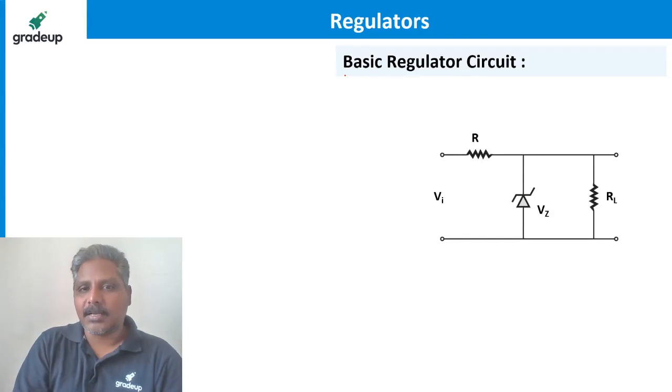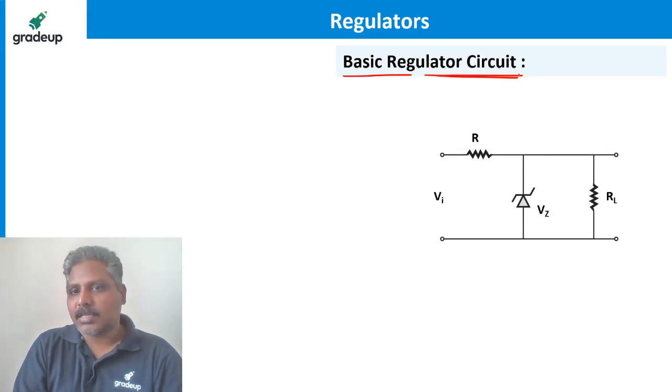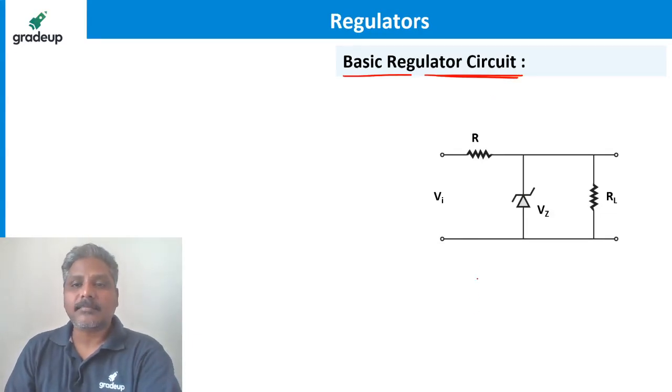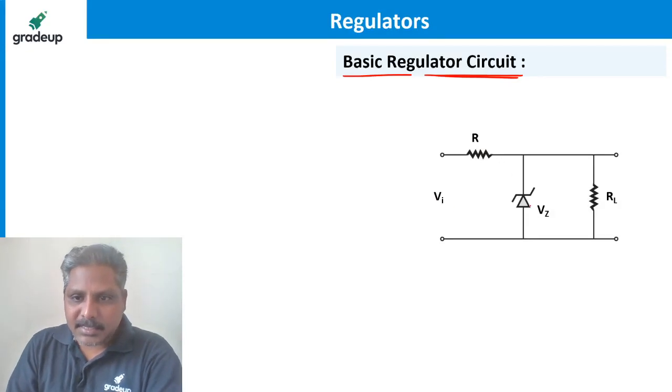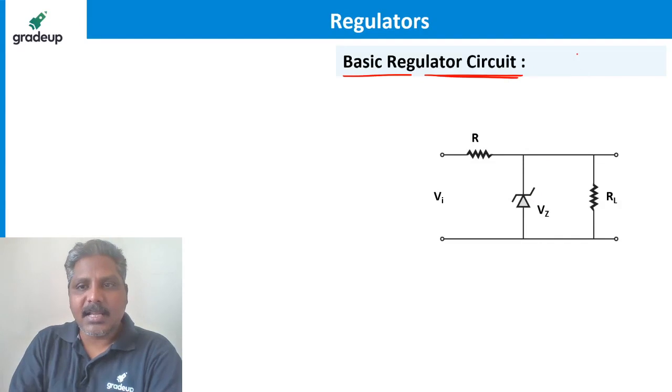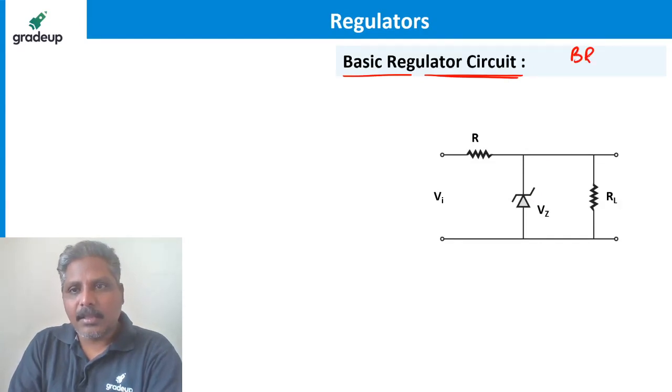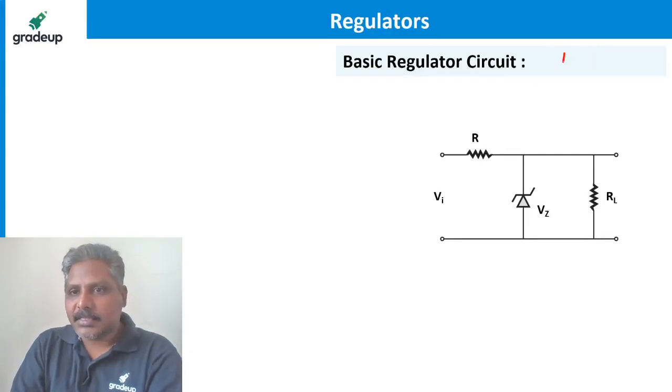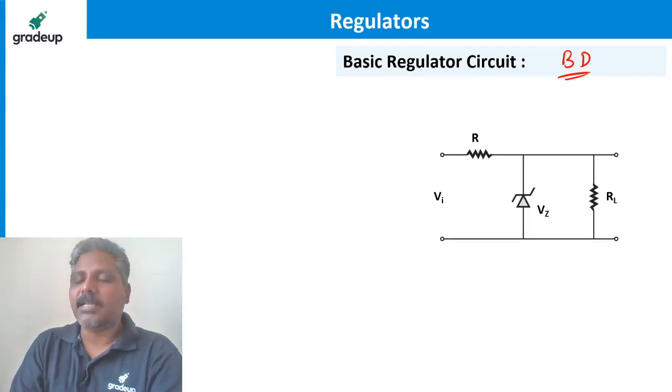It is the basic regulator circuit. Now I'll make you understand very simply like this. This is the supply, this is the Zener diode. See guys, this is the Zener diode, and definitely Zener must be under breakdown region. Okay, so it must be under breakdown region. All of you please ensure that Zener is under breakdown region.